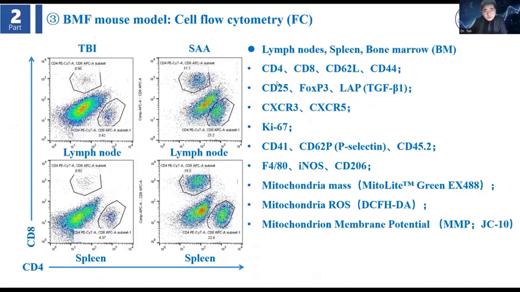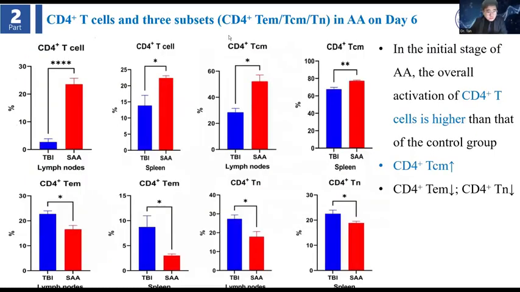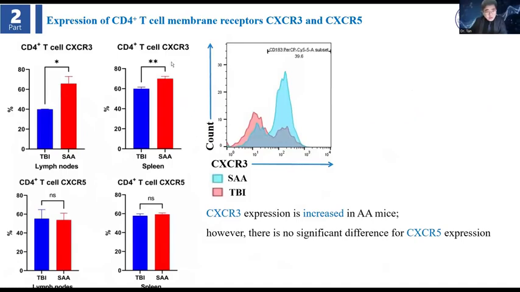And this is the flow cytometry result. We did the experiment on many markers, and I want to show some of them. For CD4 T cells, TCM, TEM, naive, we find CD4 TCM are much higher. And SEX3 expression is also much higher in the TCM, but SEX3-5 not so much, so maybe this is not the same.